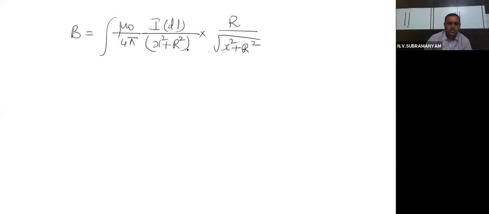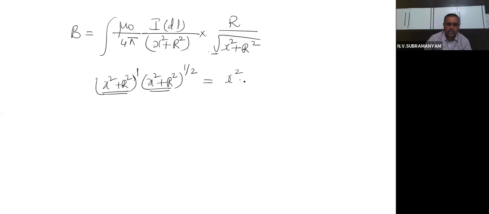I have to multiply these two. How will I multiply? x square plus r square into square root means power half, and here power is 1.